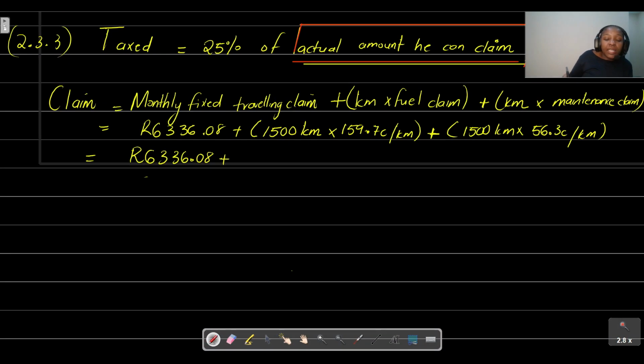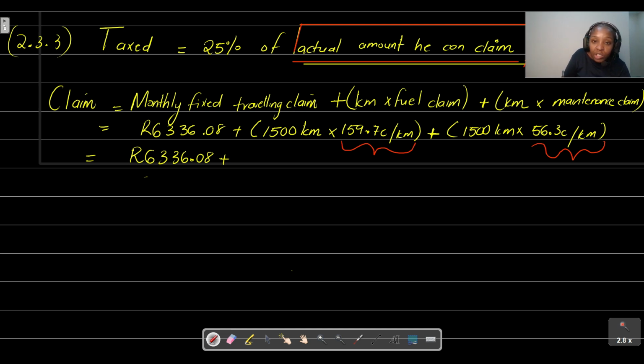So what I'm basically going to do here, guys, before I continue, I'm going to convert the fuel claim, that's given to us in cents per kilometers, into rands per kilometers, okay? And then by doing that, I'll just have the final answer in rands, because we don't want our answer to be in rands and cents. We just want the claim to be in rands.